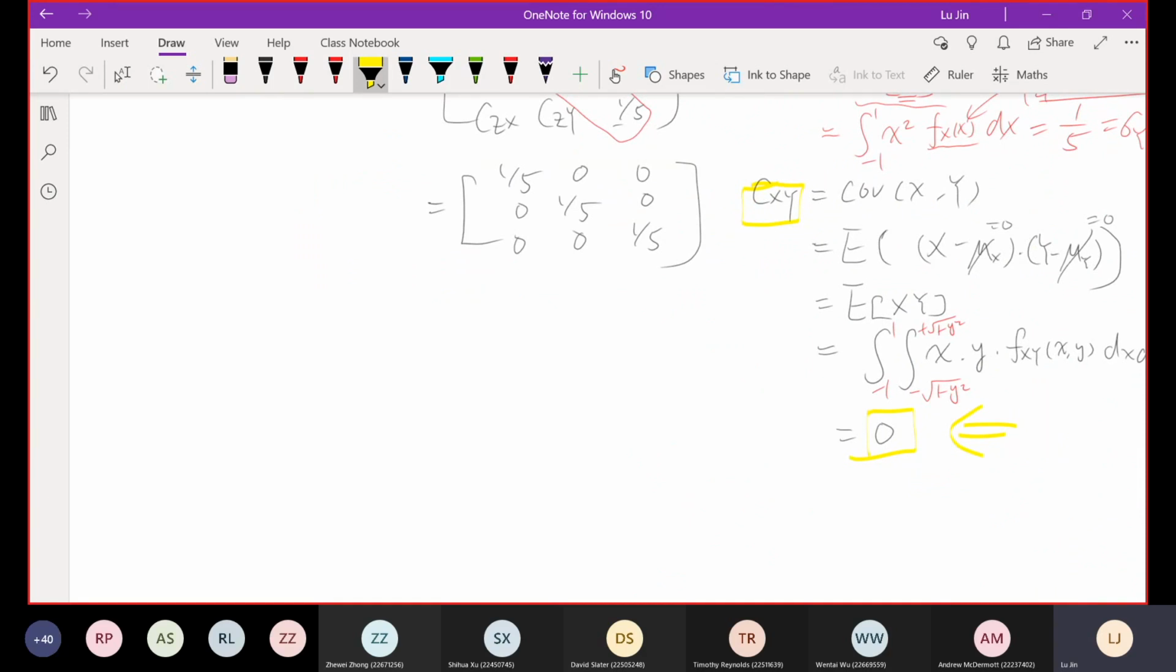Everyone, if you have some idea on this question, please type that in Microsoft Teams. I want to see what you think. So C_XY equals 0, from the part D calculation and also this part E calculation. Part D is saying X, Y, Z are dependent. Are these two results conflicting or not conflicting?